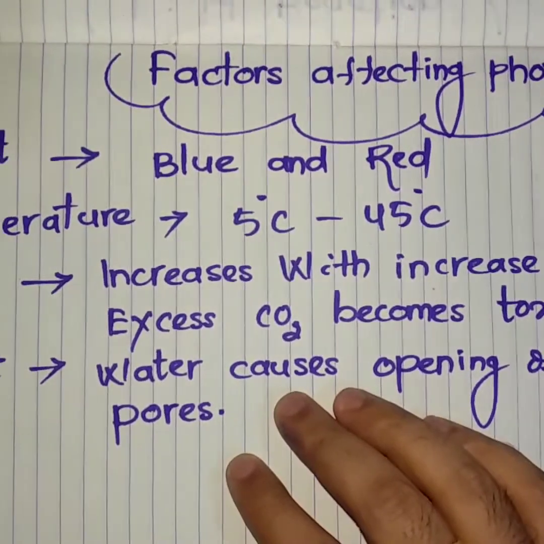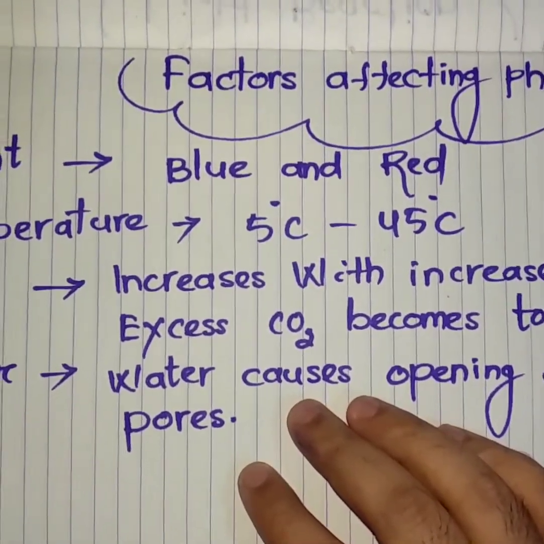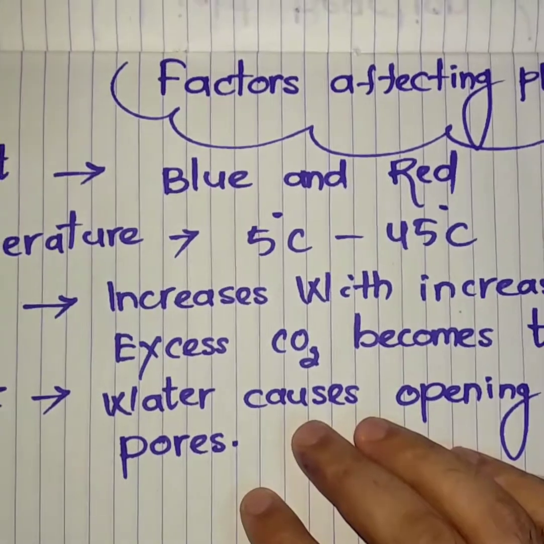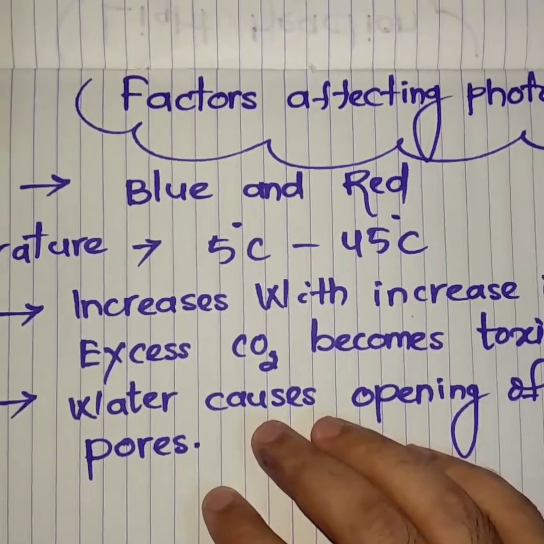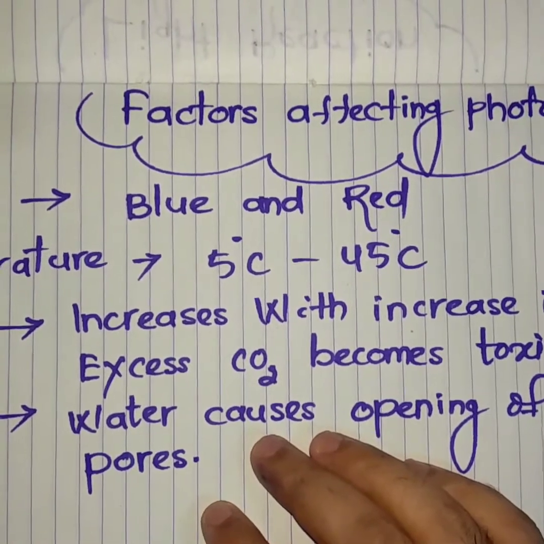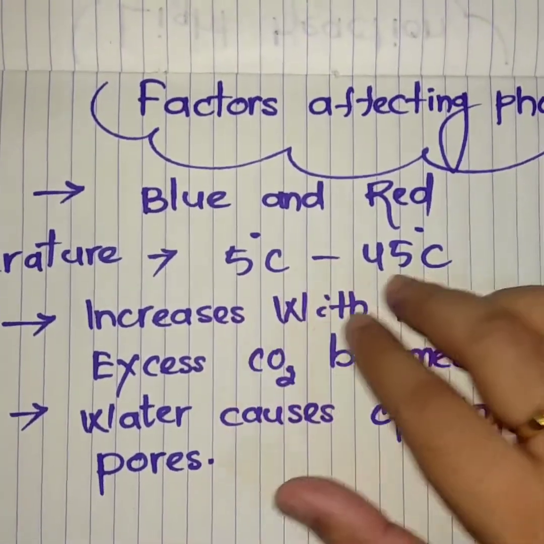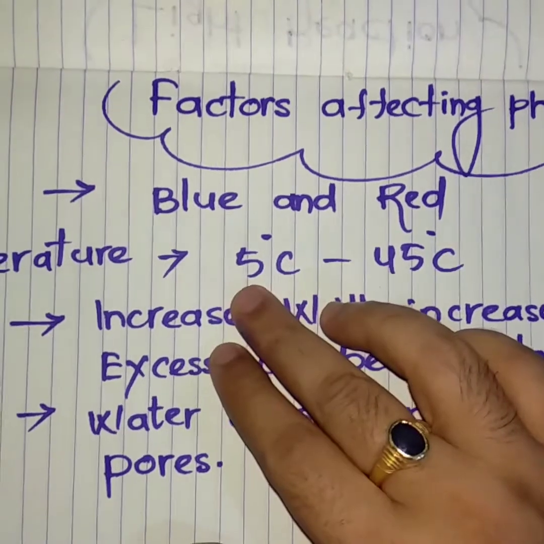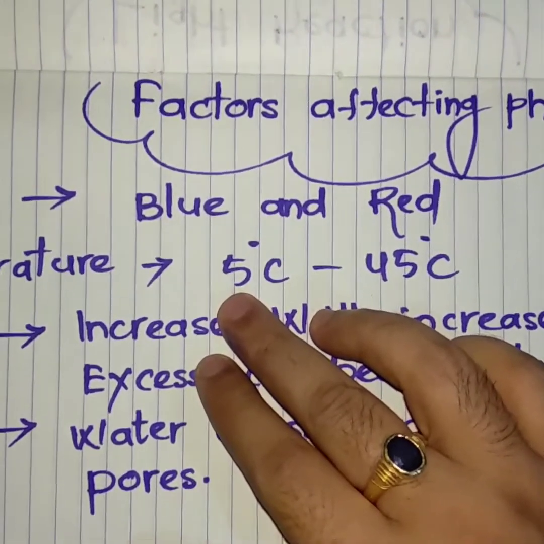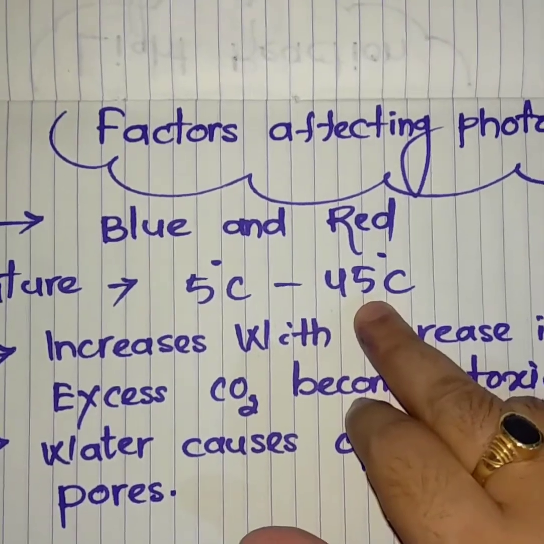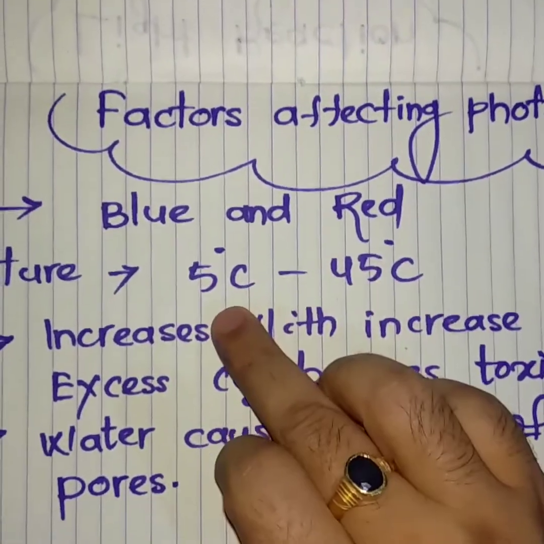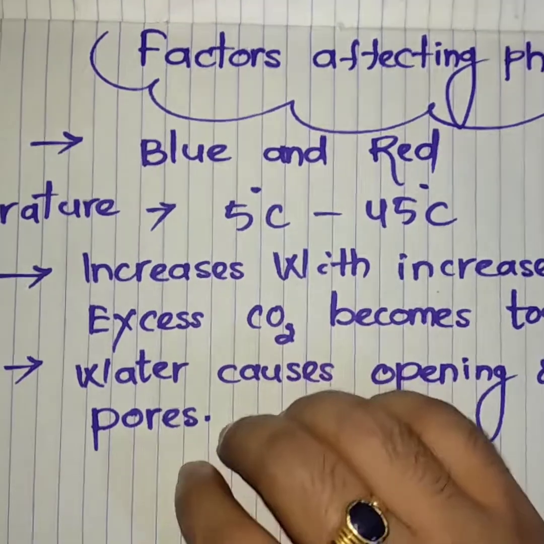Then come to temperature. As you know, the dark reaction of photosynthesis is completely based on enzymes. The action of enzymes runs very well between 5 degrees Celsius and 45 degrees Celsius. Below this temperature, the enzymes can't act properly, and above this temperature, the enzymes also can't act properly. So within this temperature range, photosynthesis runs very well.